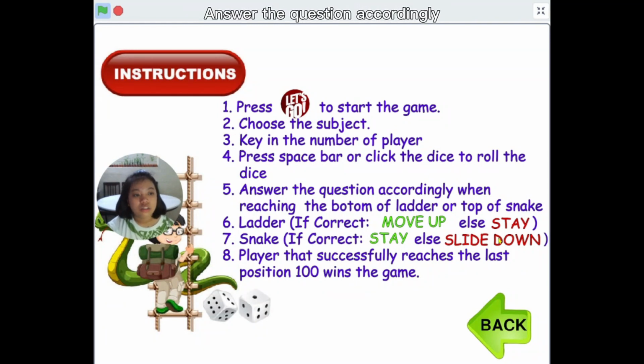Answer the question accordingly when reaching the bottom of a ladder. If correct, the player will move up to the head of the ladder and skip some steps, else stay at the same position. When the counter lands on the top of a snake column, the player will need to answer a random question. If the player answers it correctly, the player will stay at the same position, else the player will have to slide down to the bottom of the snake. The player that successfully reaches the last position, 100, wins the game.